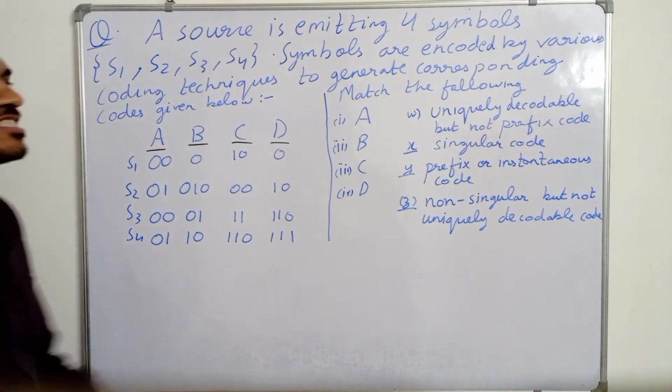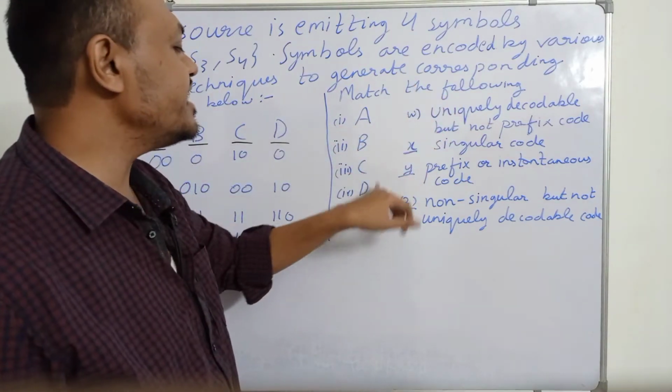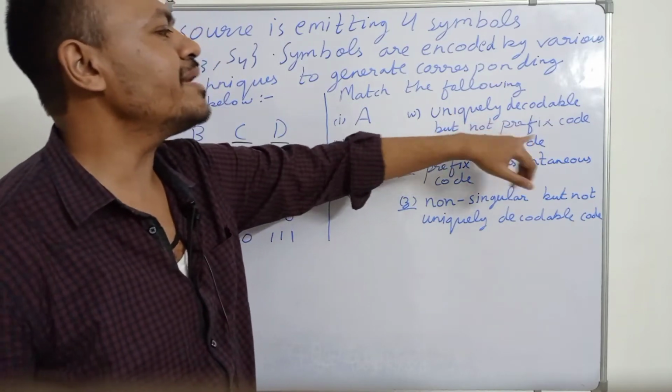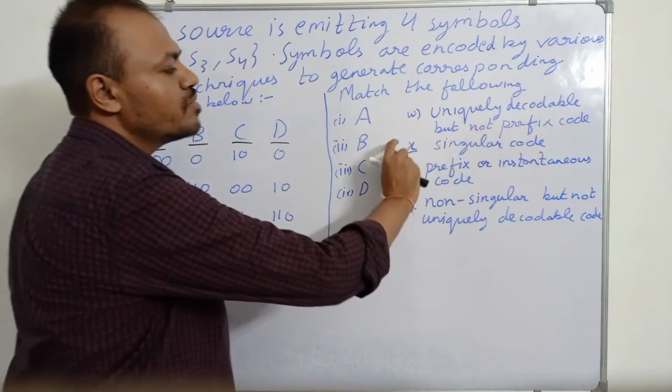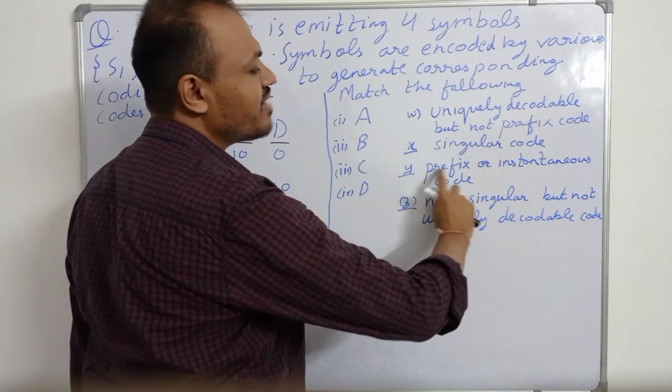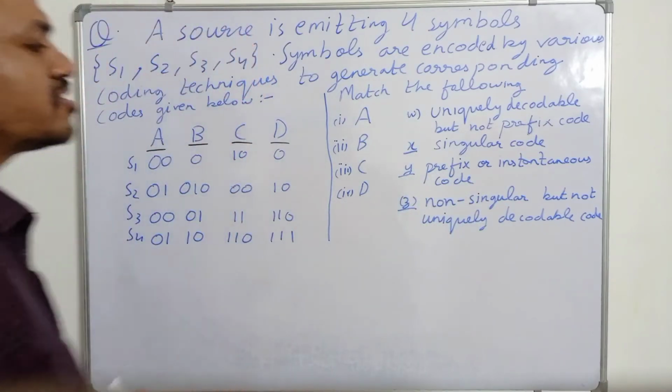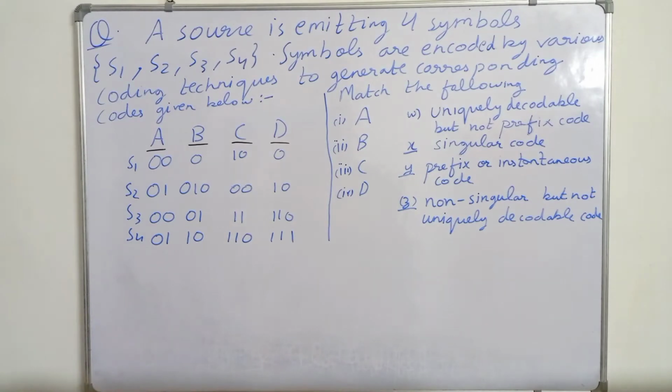We have to match the following. A, B, C, D are the coding techniques. W is uniquely decodable but not prefix code. X says singular code, Y says prefix or instantaneous code, and Z is non-singular but not uniquely decodable code. So we have to match these.